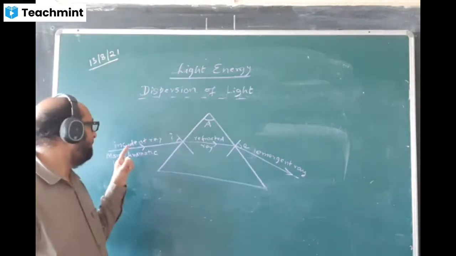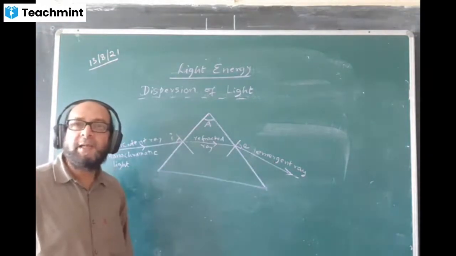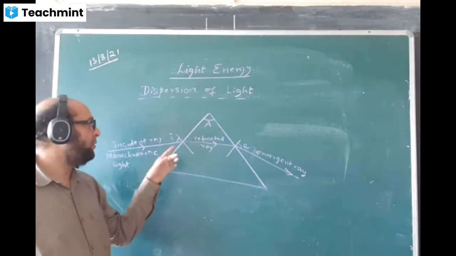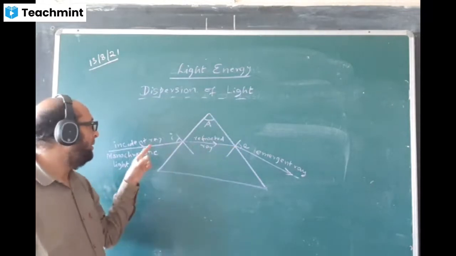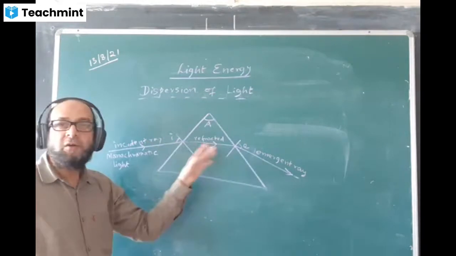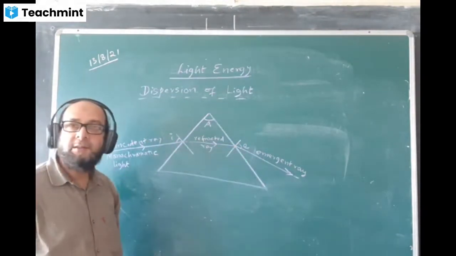This time, the incident ray and the emergent ray will never be parallel. Why will they never be parallel? Because the two sides containing the incident ray and the emergent ray are not parallel. That's why the ray will be emerging out like this.